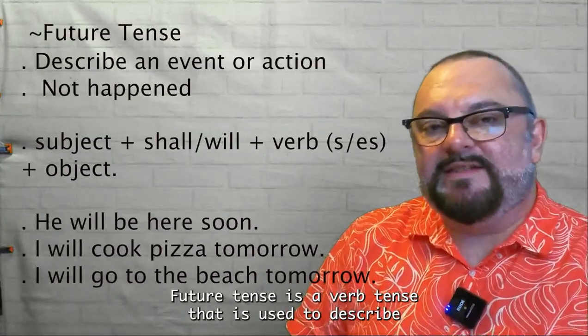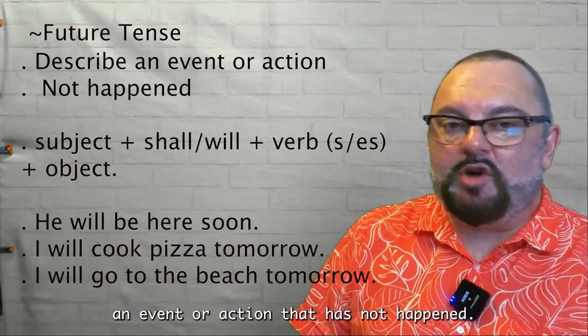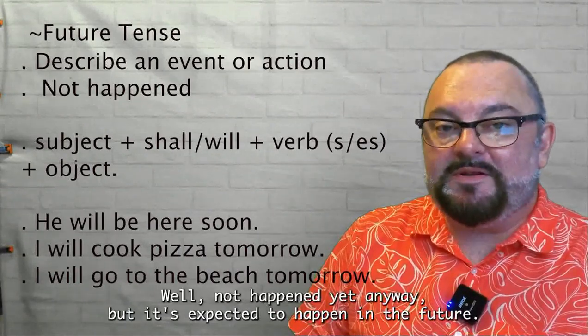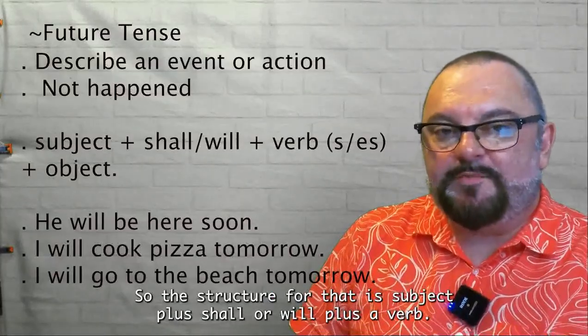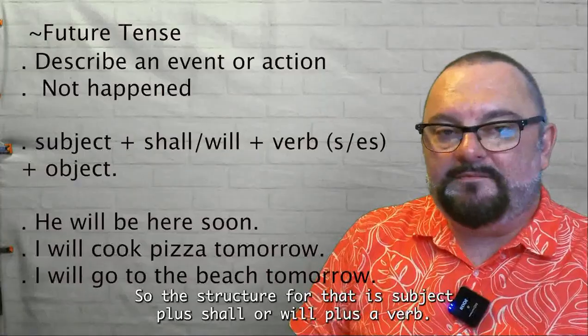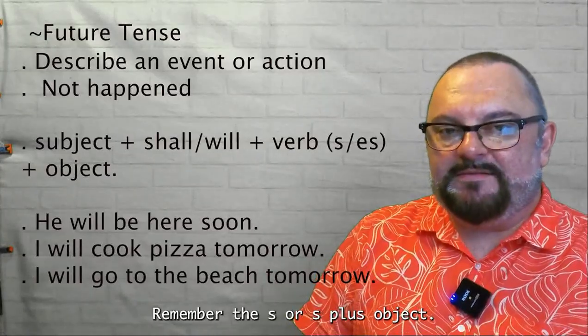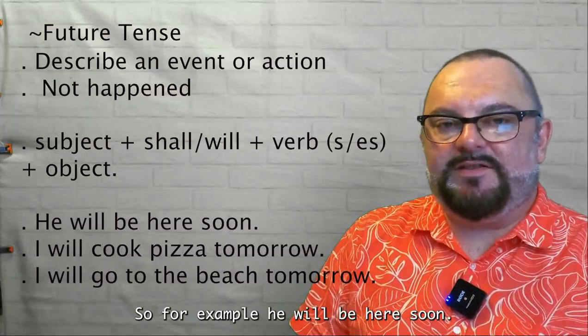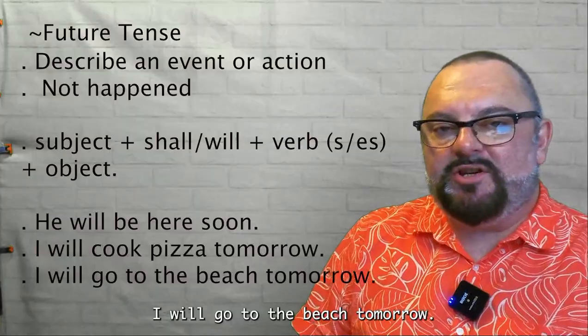Future tense. Future tense is a verb tense that is used to describe an event or action that has not happened yet, but it's expected to happen in the future. So the structure for that is subject plus shall or will plus verb. Remember the s or es plus object. So for example, he will be here soon. I will cook pizza tomorrow. I will go to the beach tomorrow.